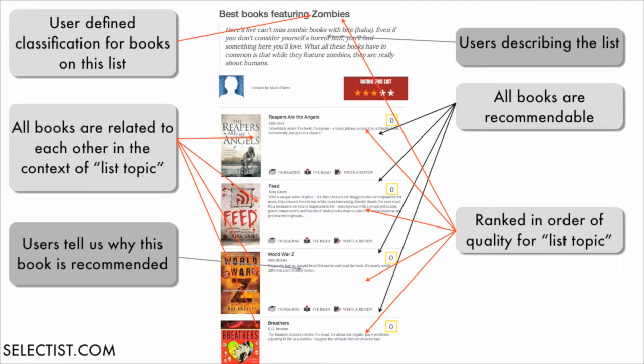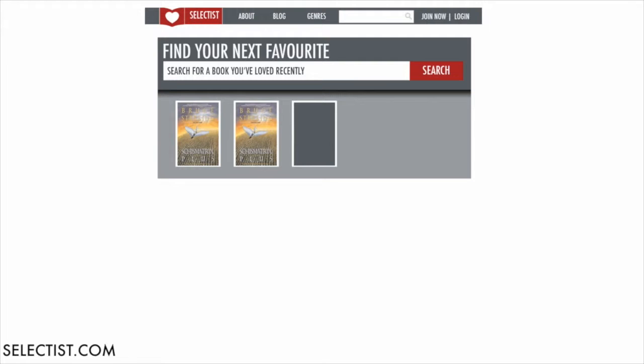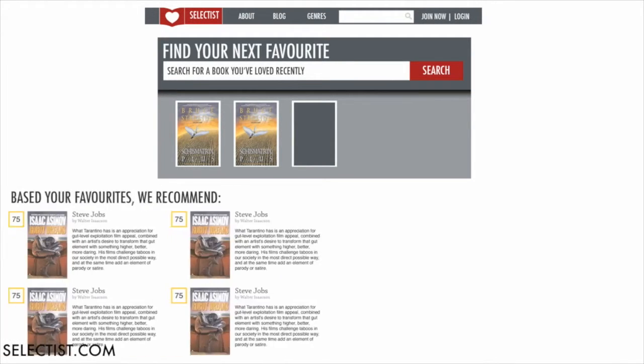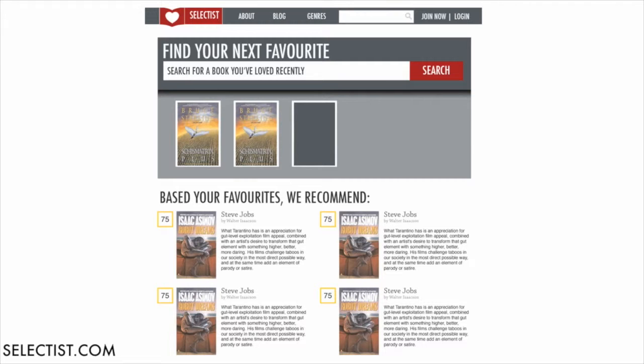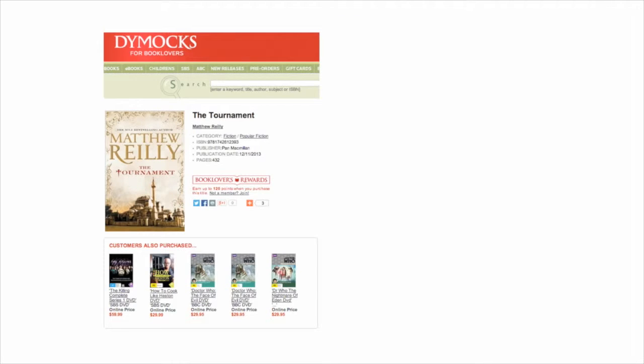Each list is a rich source of data, and we analyze it to understand the relationship between different content items. Based on this, we can offer personalized, accurate recommendations. Users simply tell us a few of their top books, and we offer them recommendations.